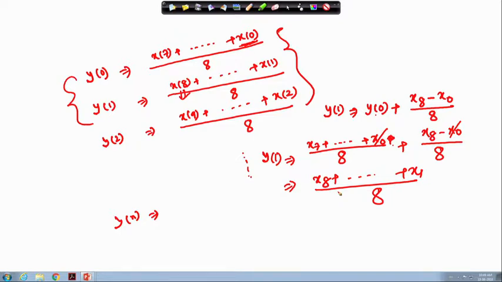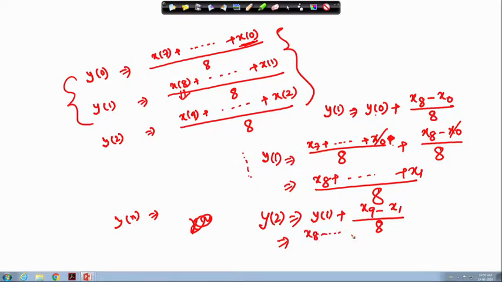Then again, can I write y 2 as y 1 plus x 9 minus x 1 divided by 8? Yes, I can. Why? Because this is x 8 to x 1 divided by 8 plus x 9 minus x 1 divided by 8.